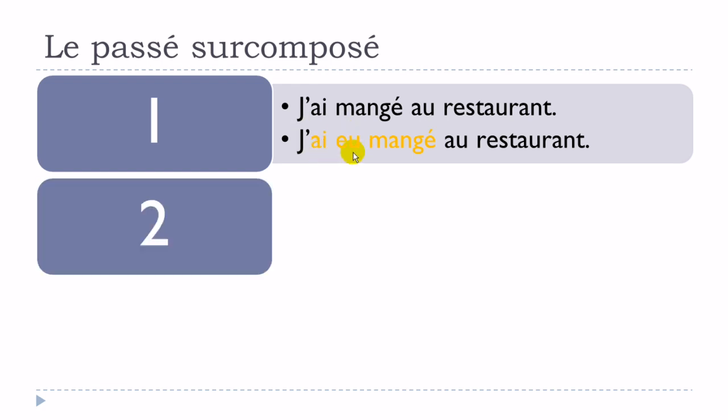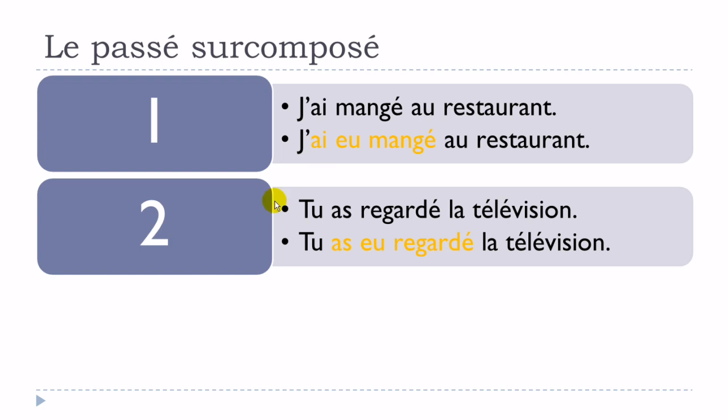Let's take a second example. Tu as regardé la télévision. Okay, exactly the same concept. The first sentence here is at the passé composé. So you've got this avoir at the present tense, and then the participe passé. Tu as regardé la télévision. And then the second sentence, tu as eu regardé la télévision.